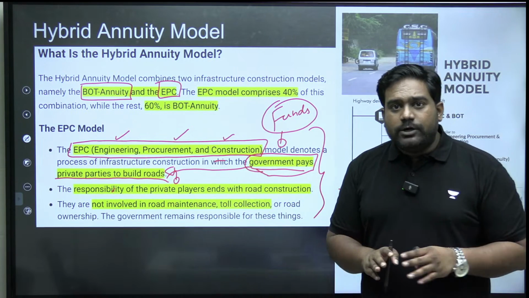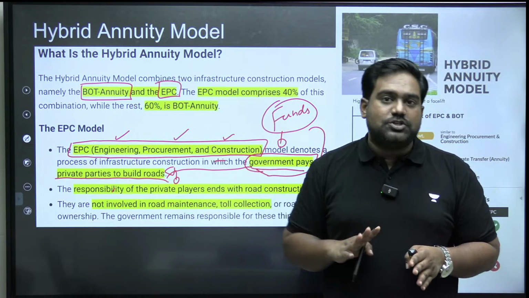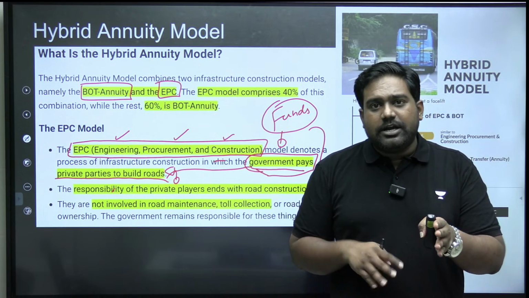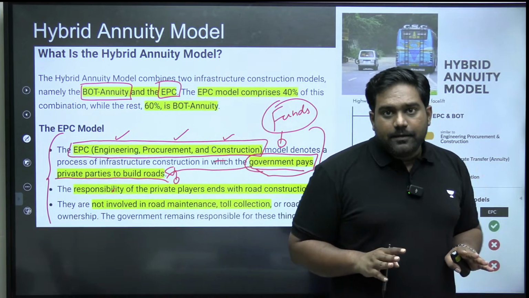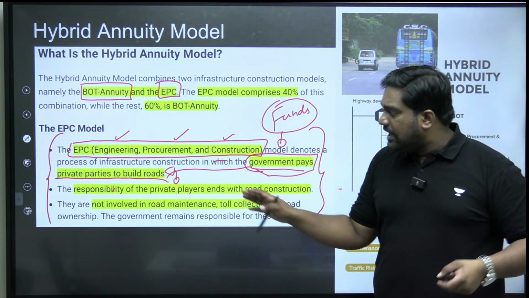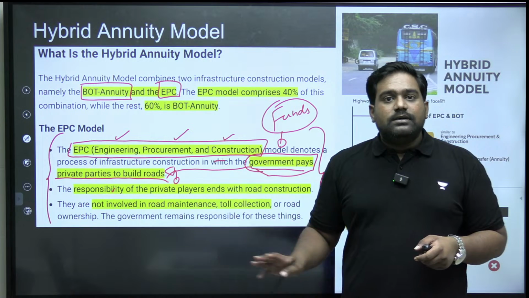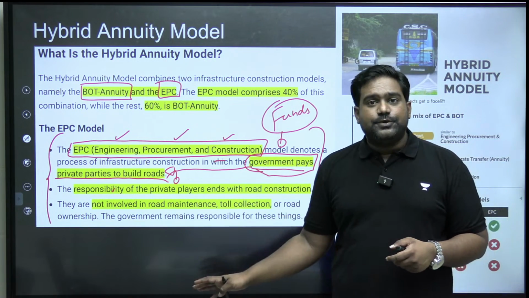So in EPC model, the private developer's responsibility ends with the handover of the project. Once construction is completed, project is handed over to the government. So now it will be the government's headache. Government will have to invest in maintaining. Government will have to look at toll revenue collection. Is that clear? So the government's responsibility increases, which could become a big challenge.